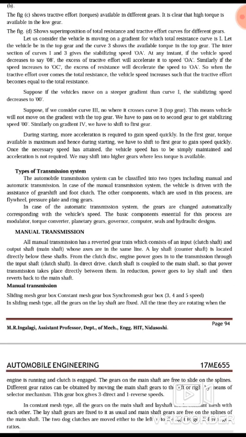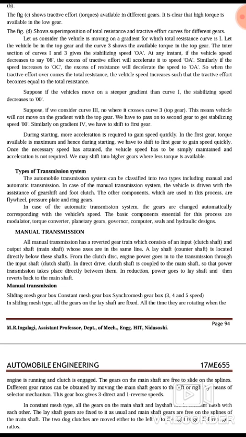Now, the types of transmission system. What are the different types of transmission system? The automobile transmission system can be mainly classified into two types. Those are manual and automatic transmission system.